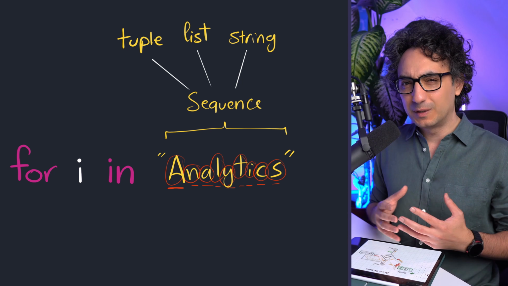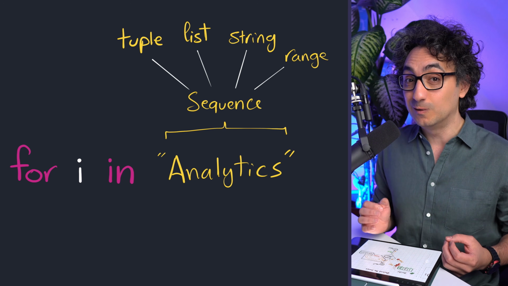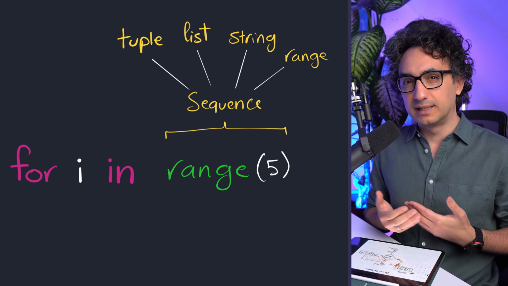Okay, moving on to the next one. What else we could use in the sequence is a built-in function called range. So let's say that you would like to iterate like 100 times.